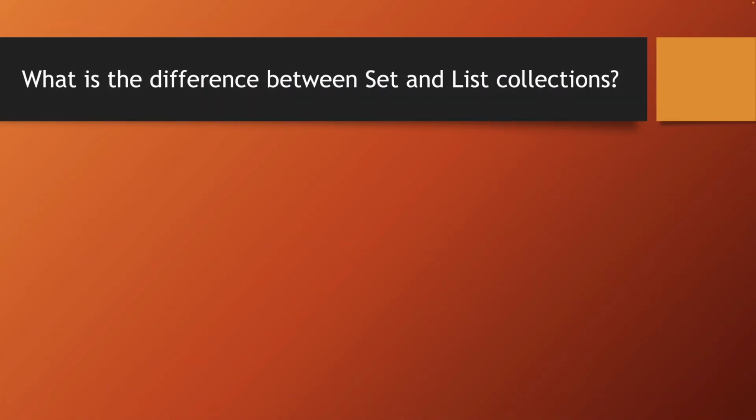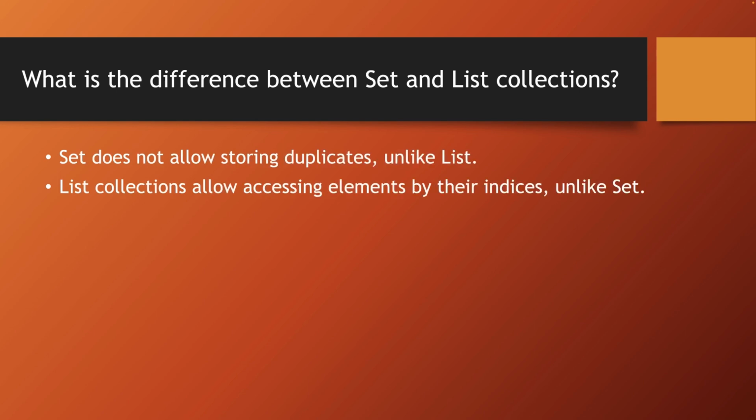What's the difference between a set and a list? A set doesn't allow duplicates, unlike a list. A list also lets you access elements by their indexes. A set has no methods for accessing by index.